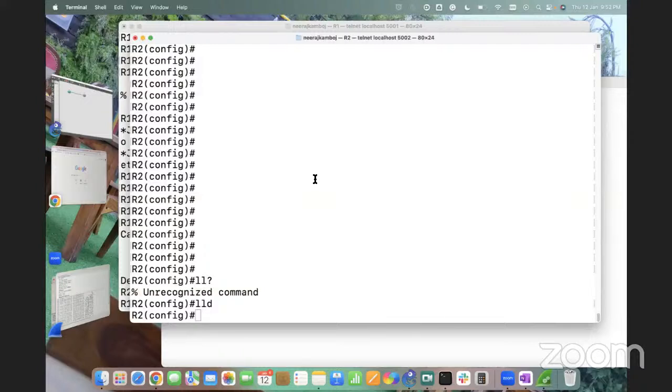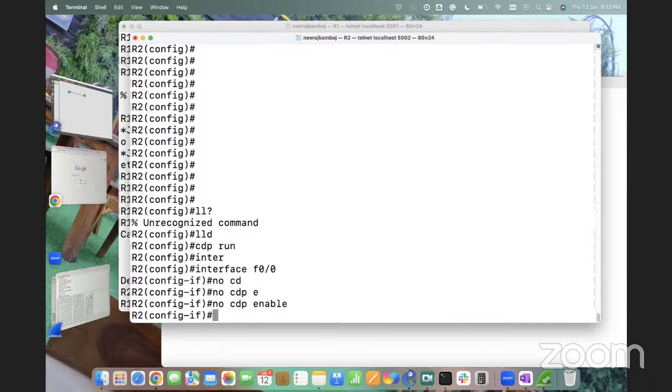I got a question. What is the difference between cdp run and cdp enable? Okay, cdp run is a global command. If you want to disable CDP globally, you can say no cdp run. It means that will disable CDP on all the interfaces globally, right? But let's say I want to disable CDP on just a particular interface. So I can go to the interface level and say no cdp enable. I can run this command to disable CDP on a specific interface.